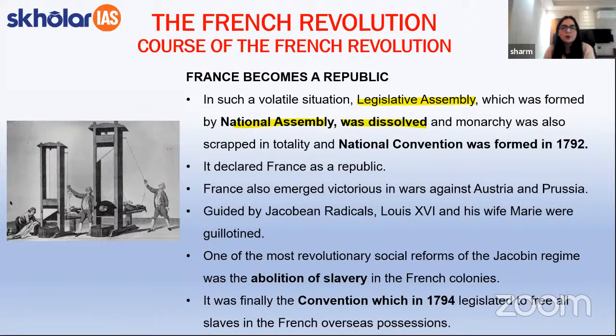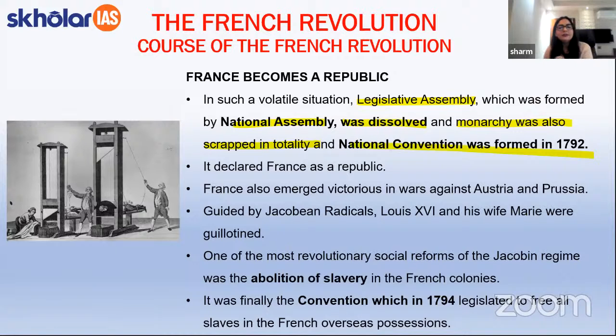Apart from this, students, it will also be important to note that the monarchy, which was partially present during the time of the National Assembly, was also scrapped in totality. And in fact, a new body, that is the National Convention, was formed in 1792.